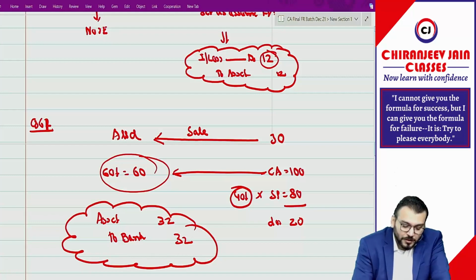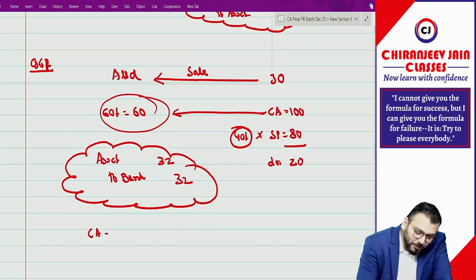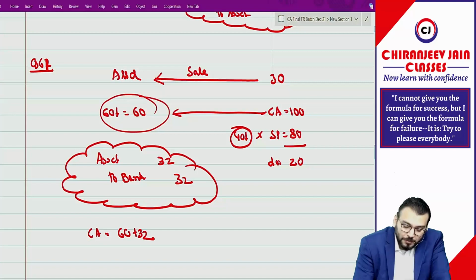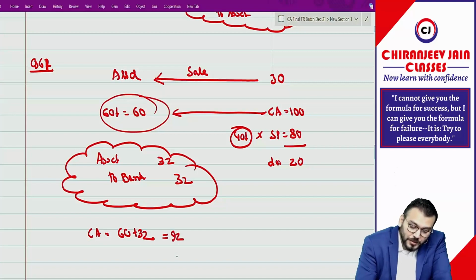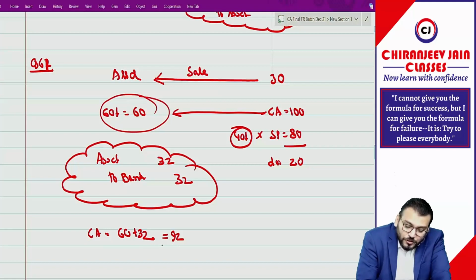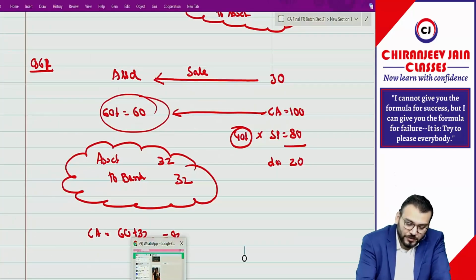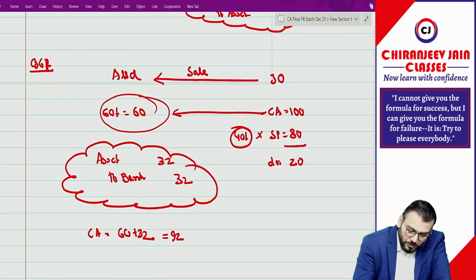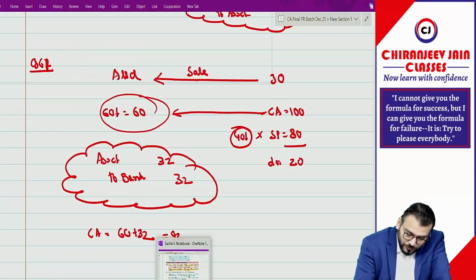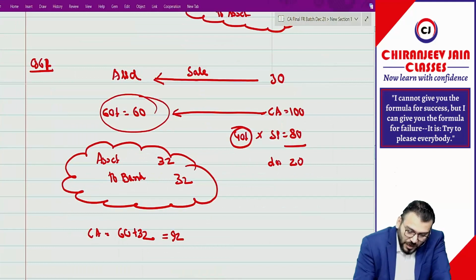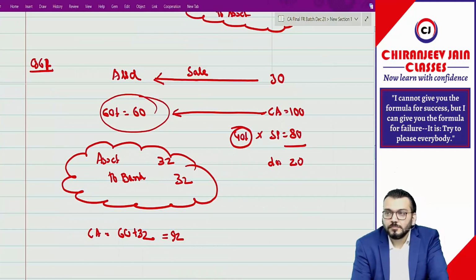Understood. Now the carrying amount of this asset will be 60 plus 32. It is now coming to 92. You can see they have recognized only the loss to the extent of the other party's share. Automatically it is recognized: 100 becomes 92.